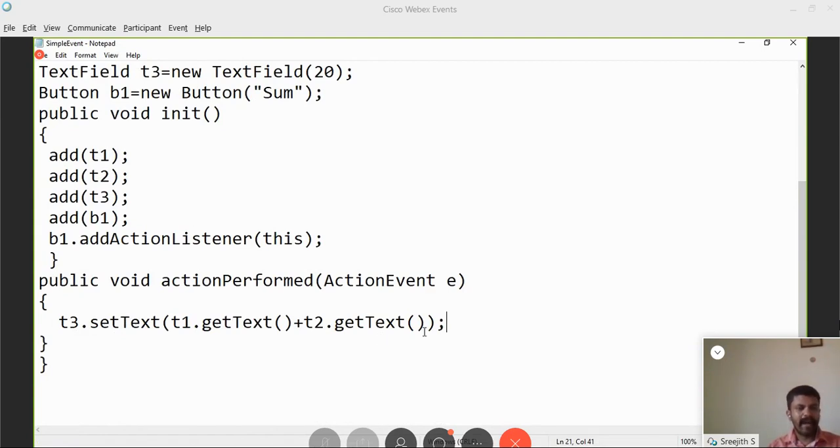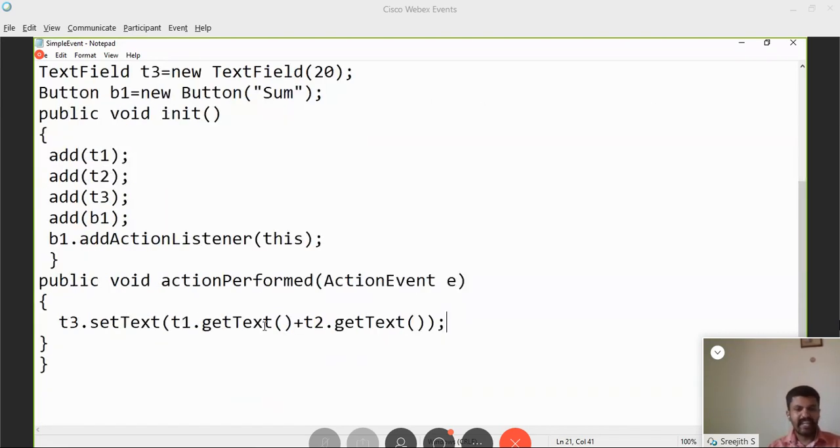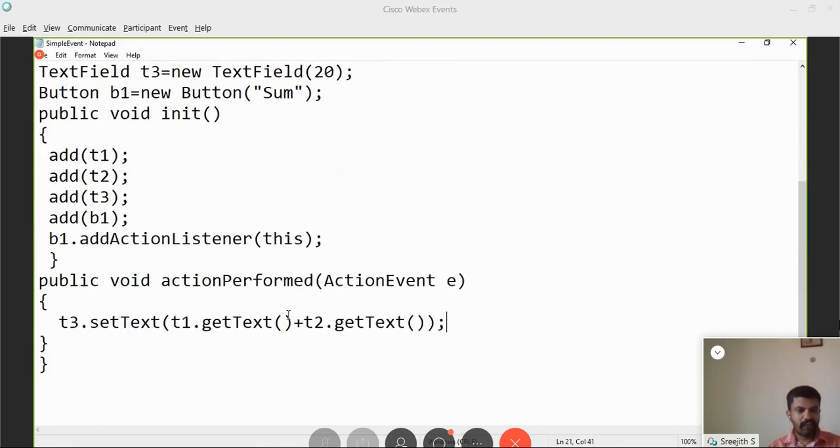If I want to perform addition, what will we do? I am giving you as an assignment. What I have to do? I have to convert T1.getText into an integer. For that you use the method Integer.parseInt. If it gets too complicated, you can simply declare another variable. So it is Integer.parseInt of T1.getText plus Integer.parseInt of T2.getText. That will do that. Okay.